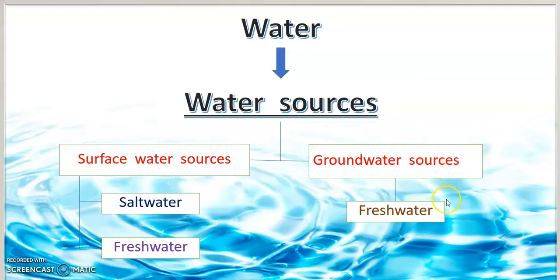For the groundwater sources, there is just one. This is only fresh water. Fresh water we can use for drinking. Again, there are two water sources: surface water sources and groundwater sources. Surface water has salt water and fresh water, and groundwater is only fresh water.